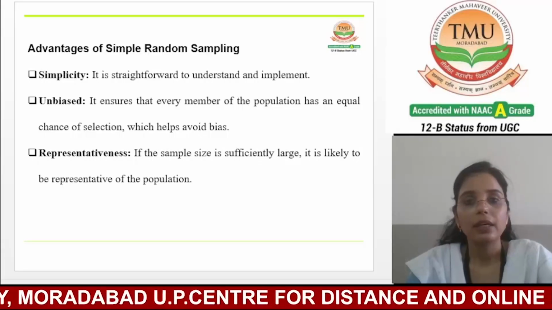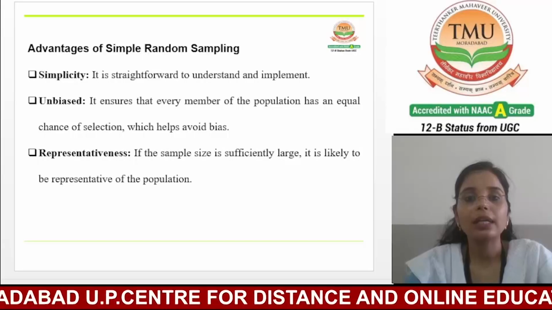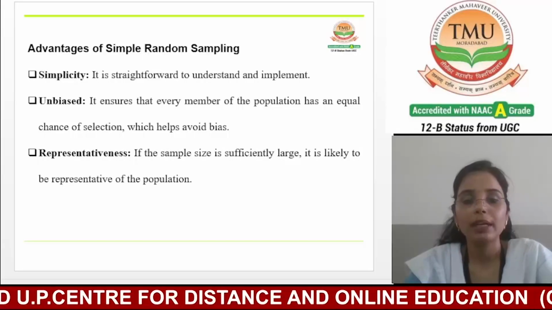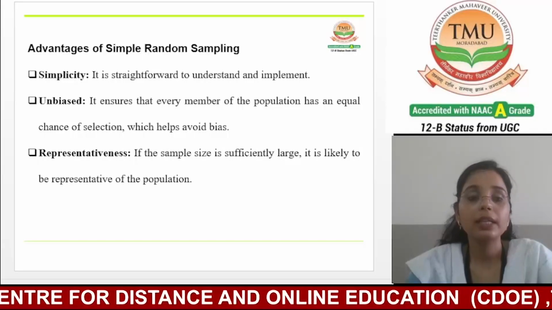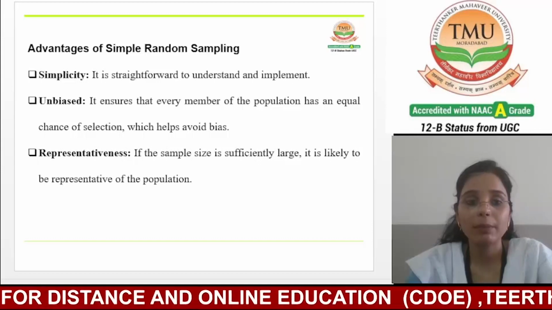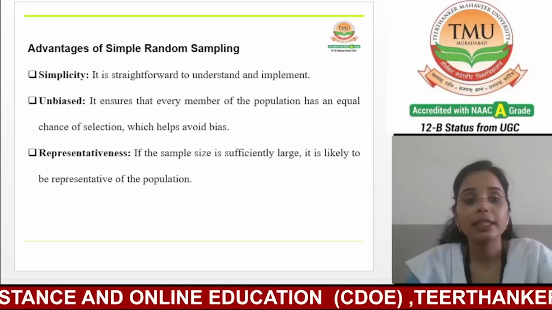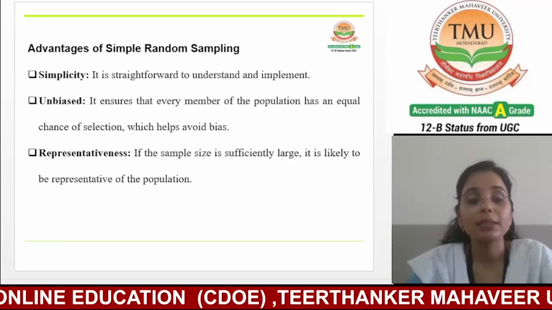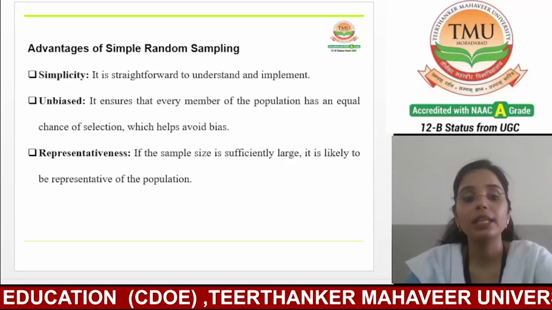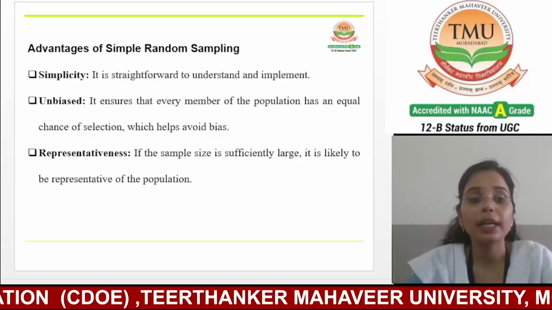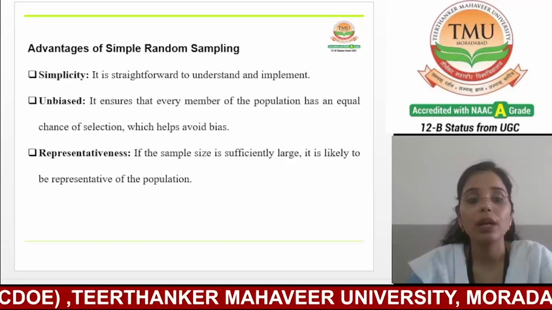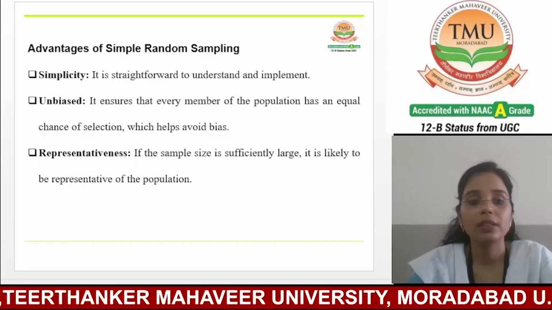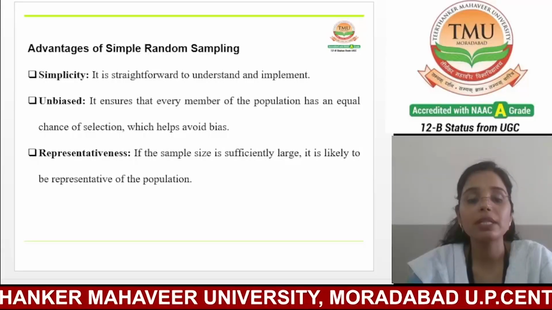Additionally, the other advantages of simple random sampling: the first one is ease of implementation. This method is very easy to understand and can be easily implemented using random number generators or other random tools. And the second one is cost effectiveness.